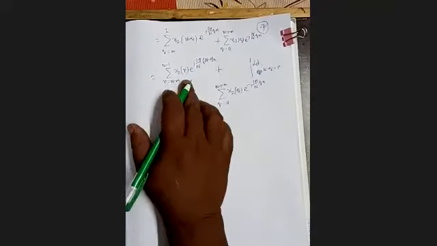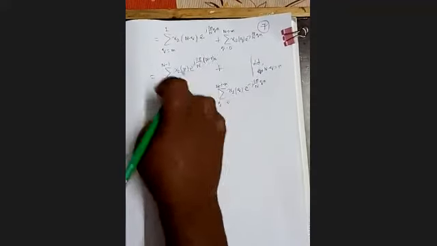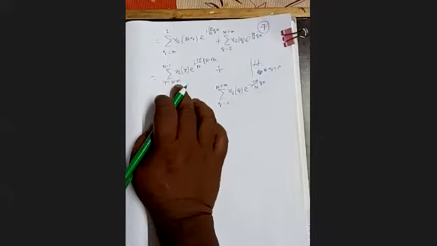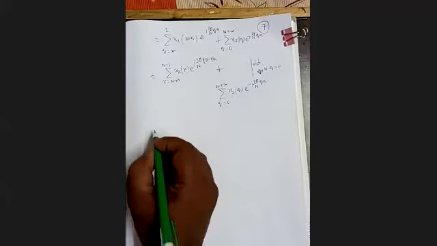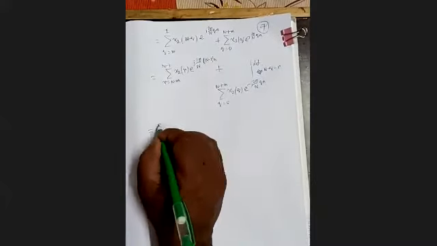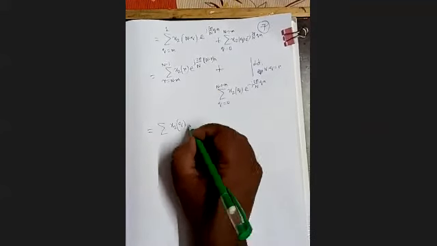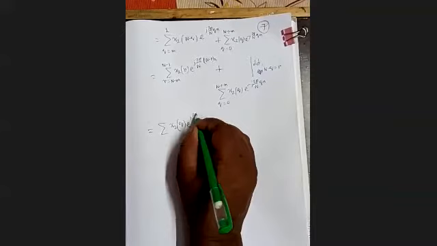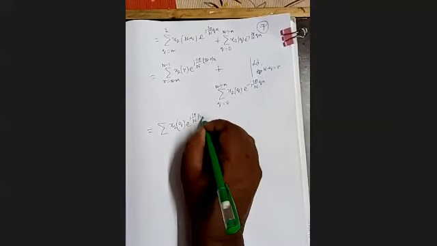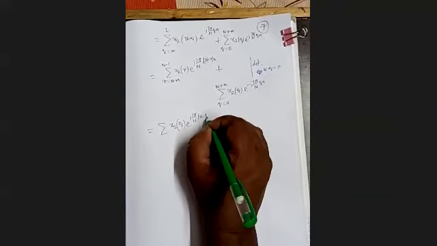Now what happens? We just rearrange. We change r to q, just changing the index r to q in the first term. So it is x2 q, r is replaced by q, e to the power j 2 pi by n, n minus q into n.